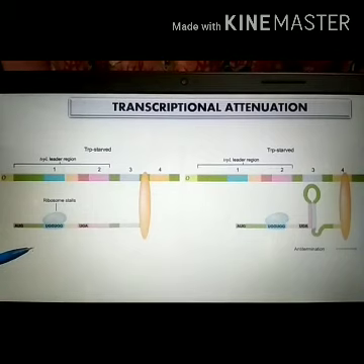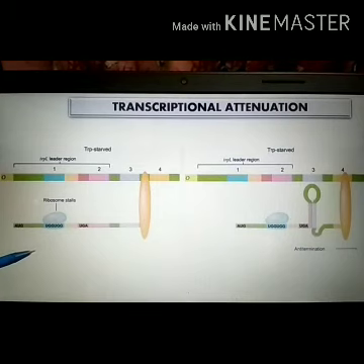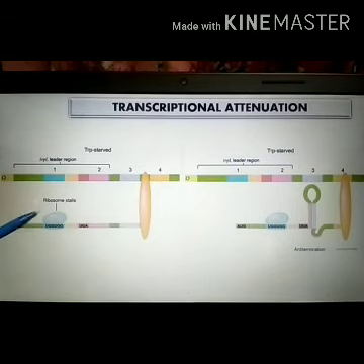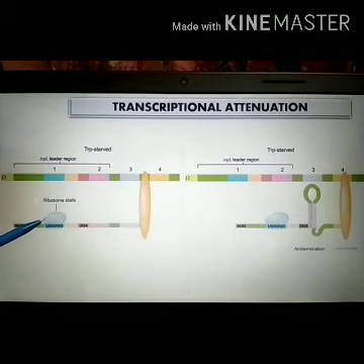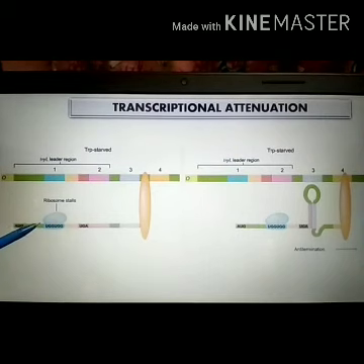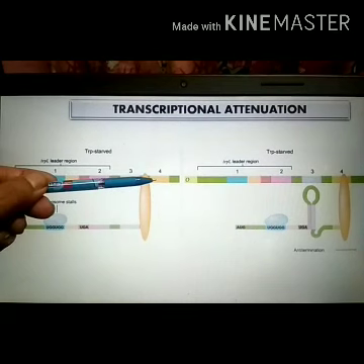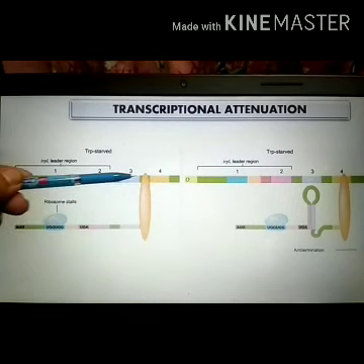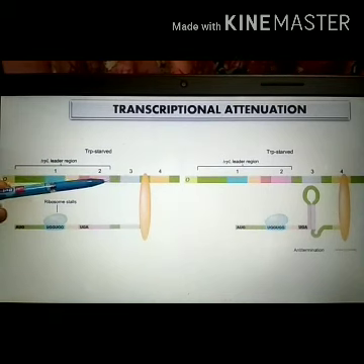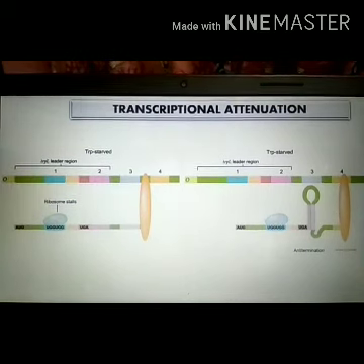So if the bacteria is deficient in tryptophan, the ribosome has to wait for the charged tRNA containing tryptophan. Since tryptophan is already low, it will take time, so it has to stall here. Meanwhile, the RNA polymerase keeps on transcribing after the sequence 2 and passes the sequence 3.